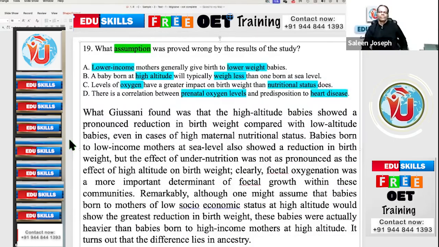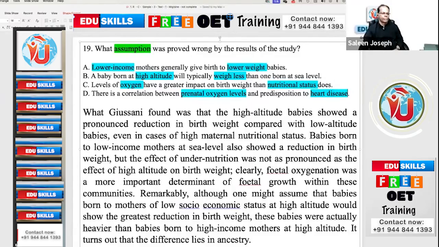What the researchers found was that high altitude babies showed a pronounced reduction in birth weight compared with low altitude babies, even in cases of high maternal nutritional status. Babies born to low income mothers at sea level also showed a reduction in birth weight, but the effect of undernutrition was not as pronounced as the effect of high altitude on birth weight.